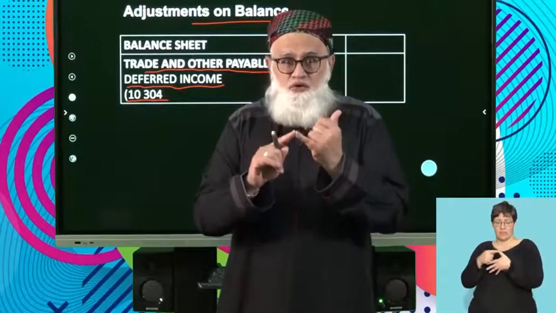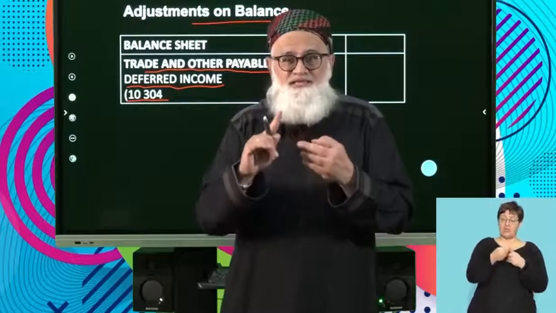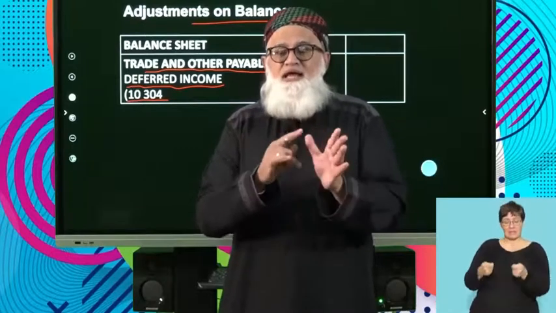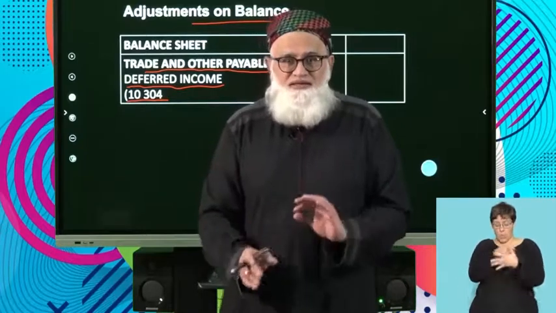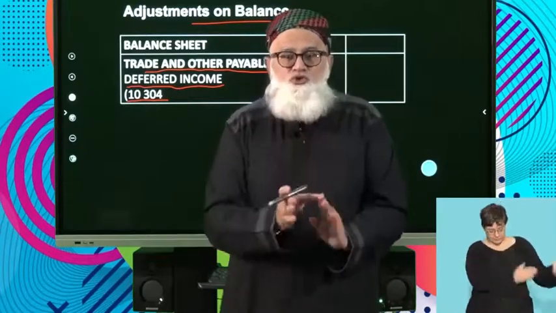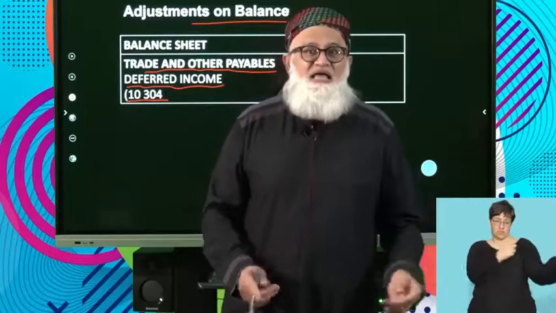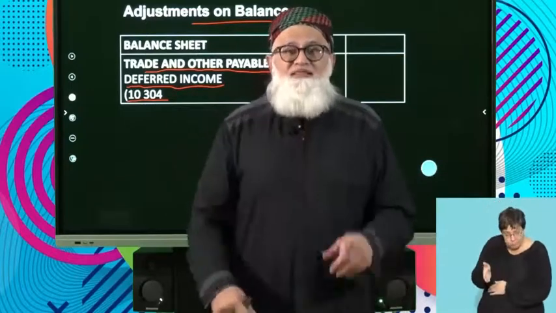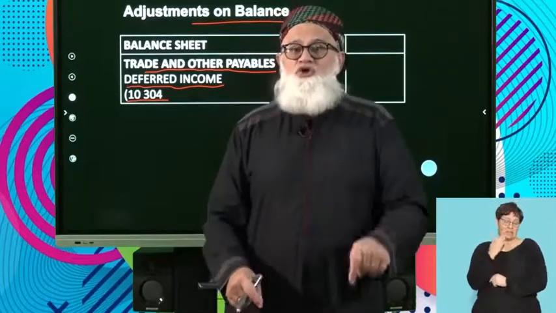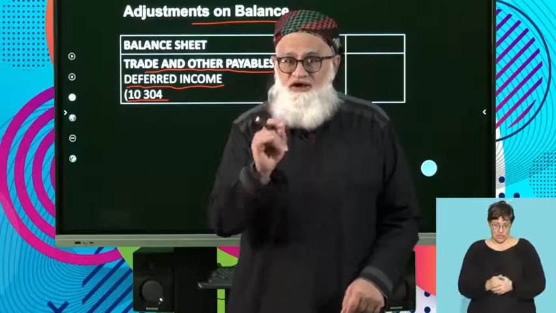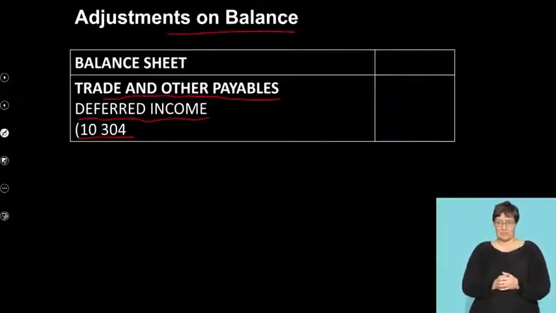The accrued income, deferred income, accrued expense, prepaid expense, and consumable stores on hand. If they do not appear, you now can continue with your adjustments knowing that the reversals have been done. If they do appear, then you have to take the reversal into account when you are completing your adjustment. Very, very, very important.